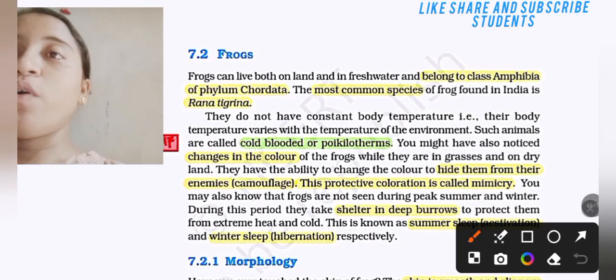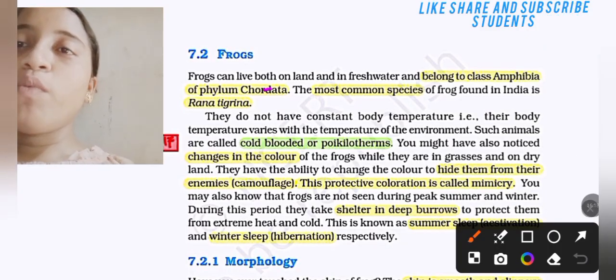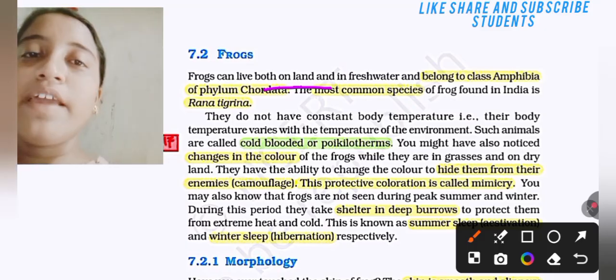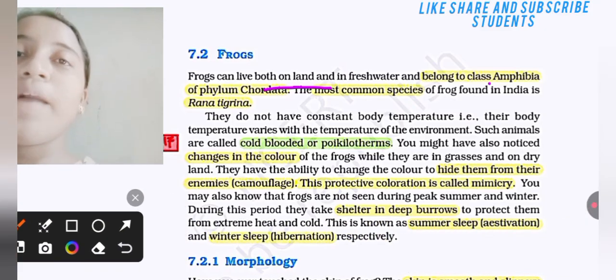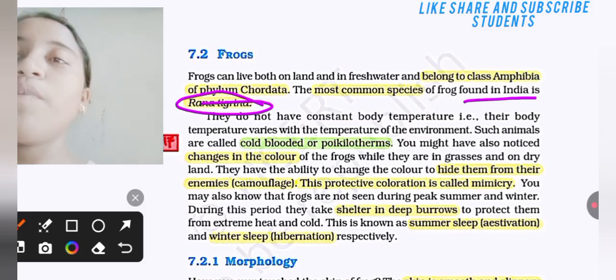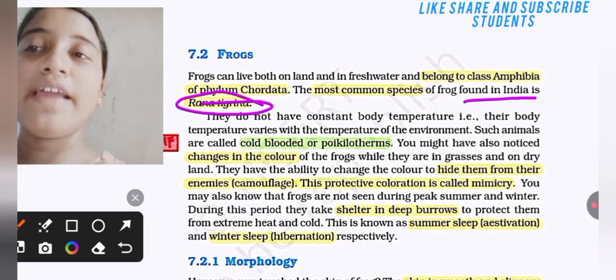Let's read frogs. Frogs can live both on land and in fresh water and belong to class Amphibia of phylum Chordata. The most common species of frog found in India is Rana tigrina.